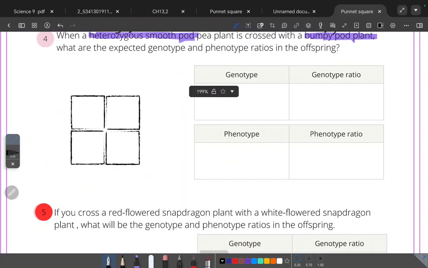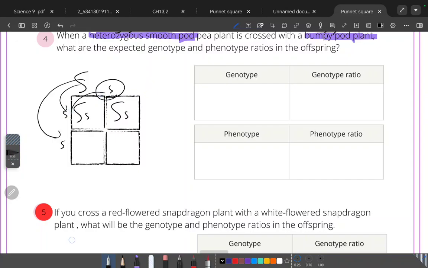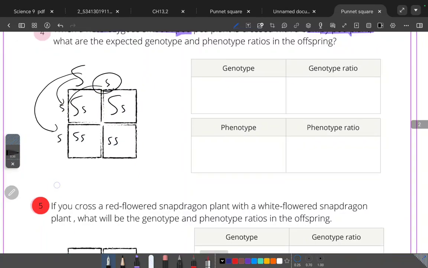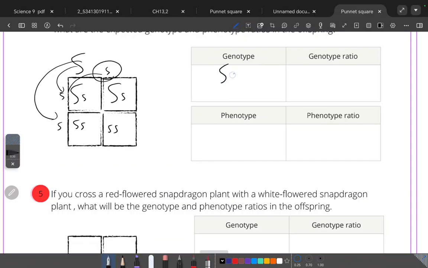Find phenotype and genotype. S capital, S small, S small, S small. Cross it with both: S capital, S small, S capital, S small. Next time, S small, S small, S small, S small. So genotype, S capital, S small, S small, S small. It's hetero and it's recessive. It's 50%, 50%. This is 2 out of 4, 2 out of 4, or I can say 2, 2.